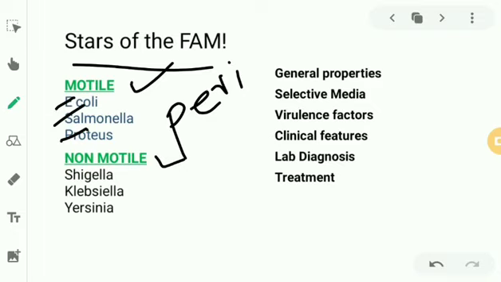Plus, whenever we are going to study a bacterium, what are the main headings that we should keep in mind? We'll have general properties, the selective media used for culture, why they cause the disease, that is the virulence factors produced, what is the disease, that is the clinical features, how can we identify it, lab diagnosis, and of course, how do you treat it. So please keep these 6 points in your mind: general properties, selective media, virulence factors, clinical features, lab diagnosis, and treatment.